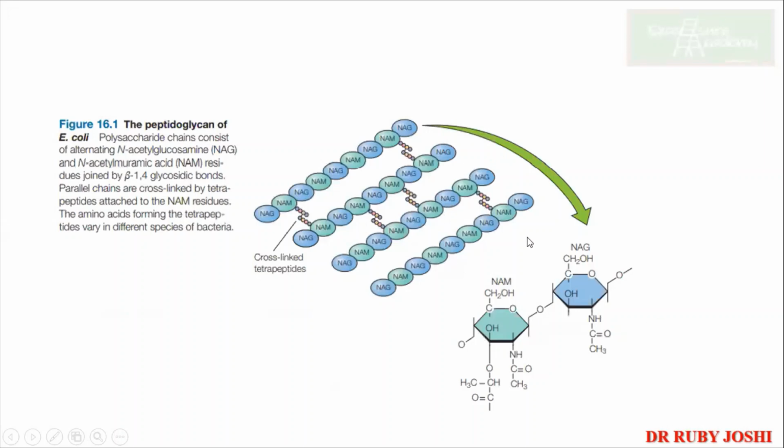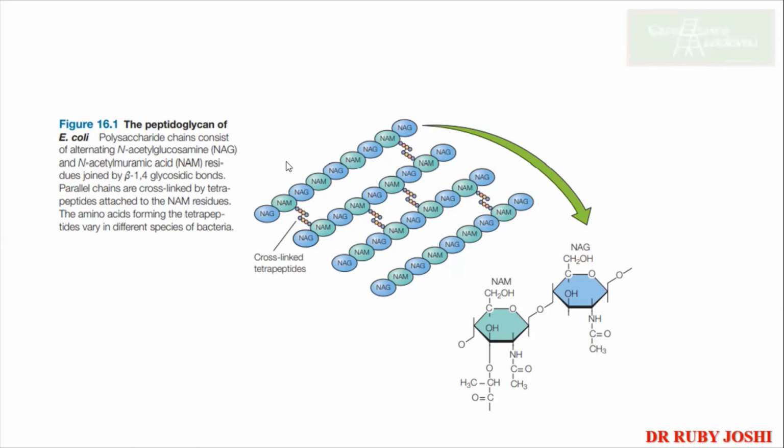So now we are going to discuss the peptidoglycan. I'm sure that everyone knows what the peptidoglycan layer is and how it is different in gram-negative and gram-positive bacteria. Okay, before I proceed, who can tell me whether the peptidoglycan layer is thicker in gram-positive or gram-negative bacteria? Yes, I repeat my question. Is the peptidoglycan layer thicker in gram-positive or gram-negative bacteria? It is thicker in positive. Very good. It is thicker in positive.